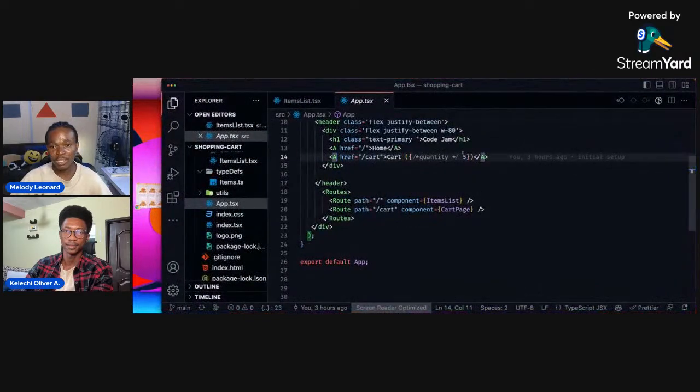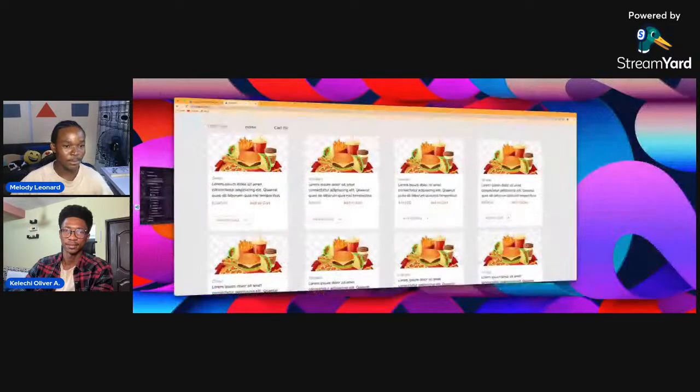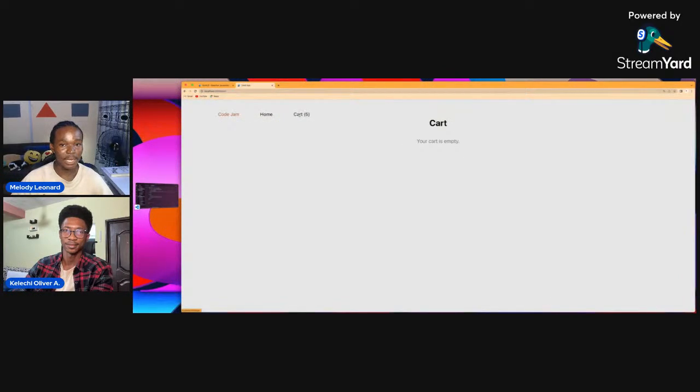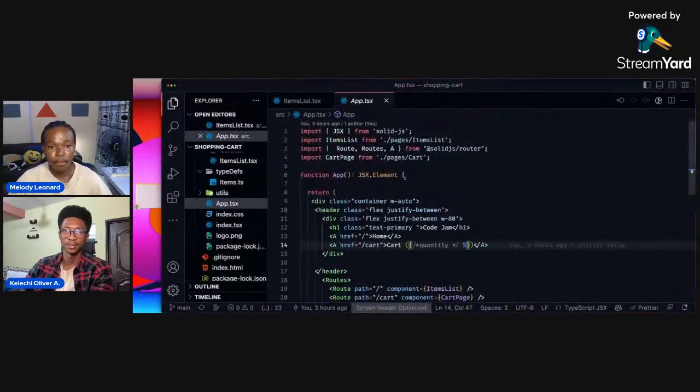So I'm currently hard coding this to be 5, but we'll update that when we write the code. So let's do some code. And yeah, the cart obviously. Currently it says our cart is empty, and when we update that, we'll get to have some things.